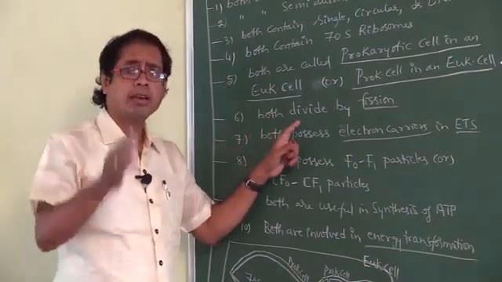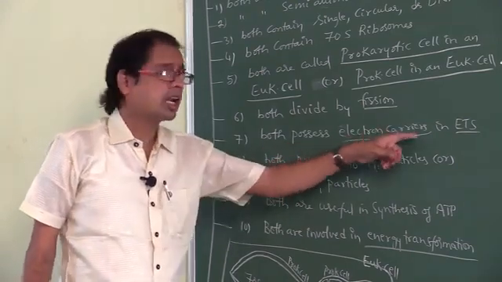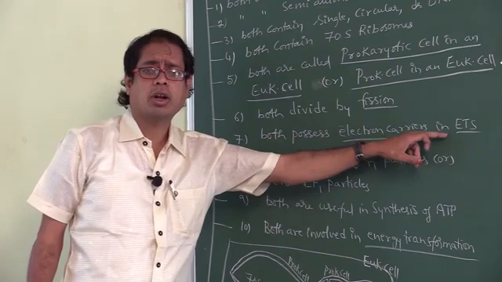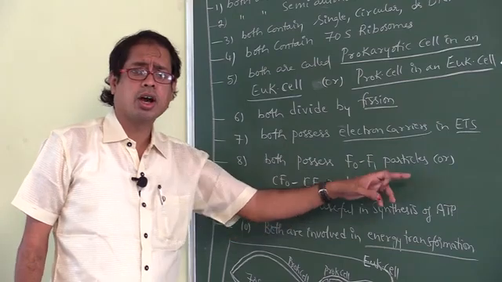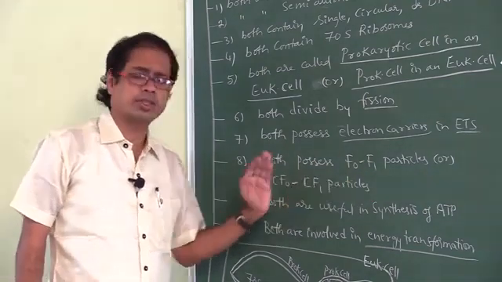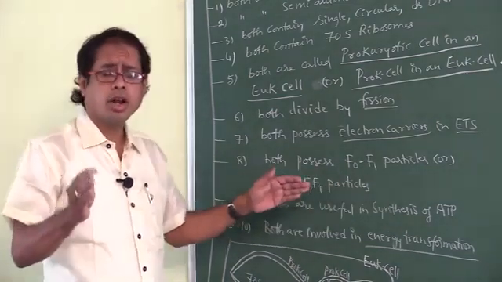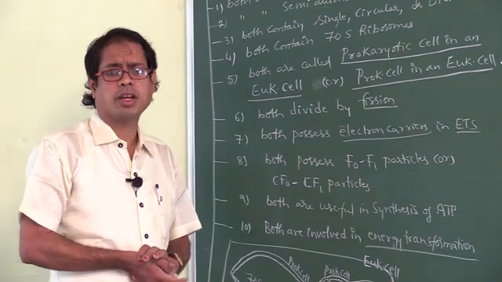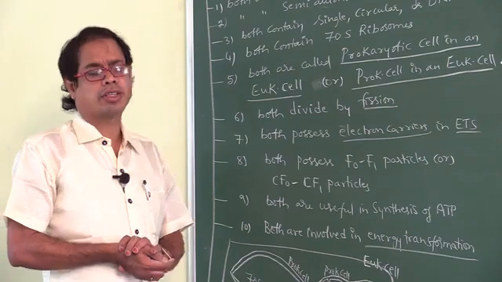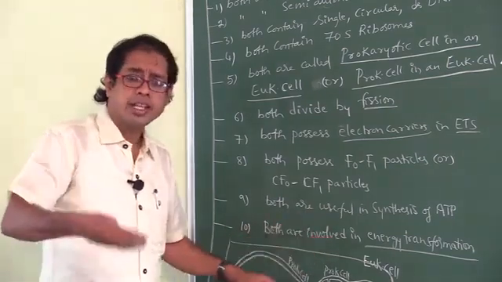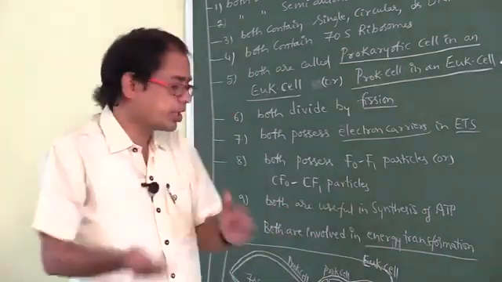Both can divide by fission. Both possess electron carriers in electron transport system or electron transport chain. Both possess F0 F1 particles or CF0 CF1 particles. Both are useful in synthesis of ATP, whereas in mitochondria it is so called oxidative phosphorylation, whereas in chloroplast it is so called photophosphorylation. Both are involved in energy transformation.